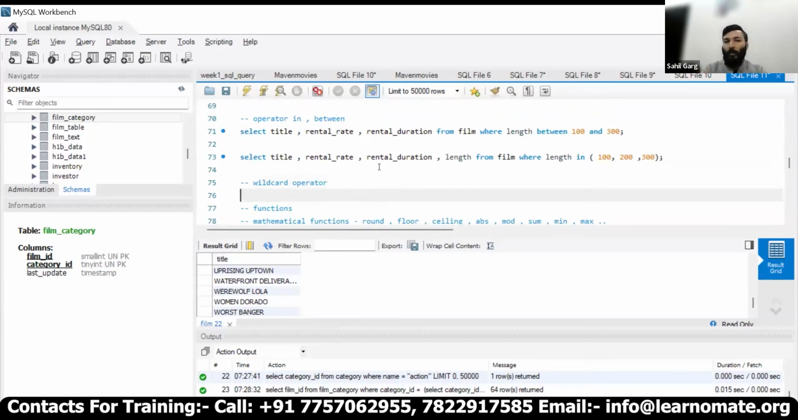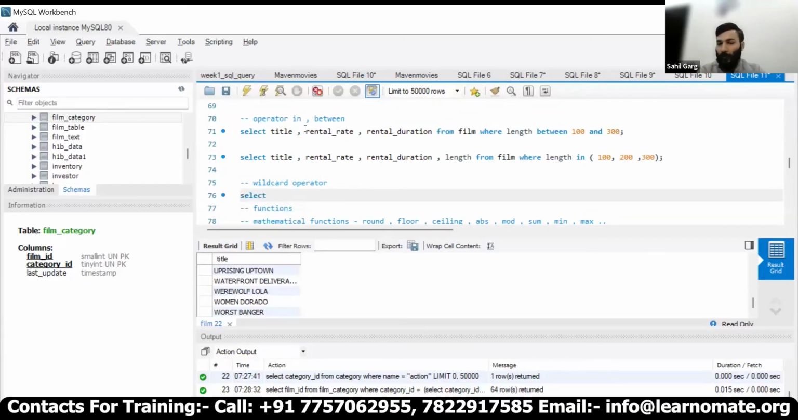Okay, now what is the wildcard operator? First let's discuss this. We forgot this in the operators part, because that's what we're going to use now. So the wildcard operator is a kind of string operator which helps you find a particular value in a string.